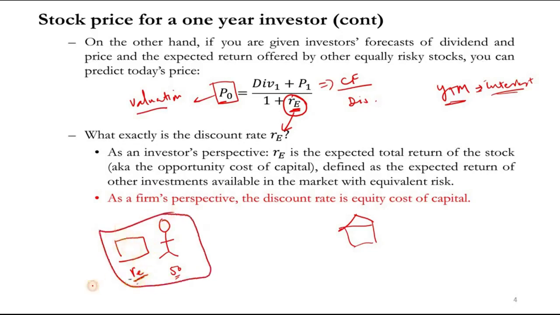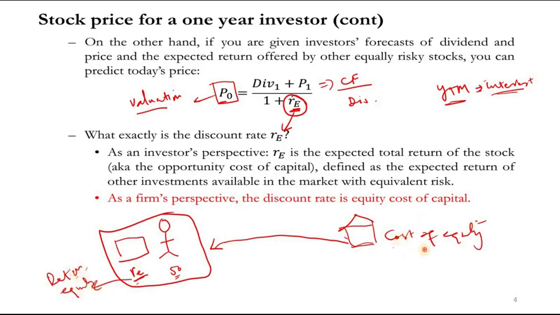RE is the return from the investor perspective, but the dividend or anything that goes out of the company to the stockholders is basically the cost of equity.